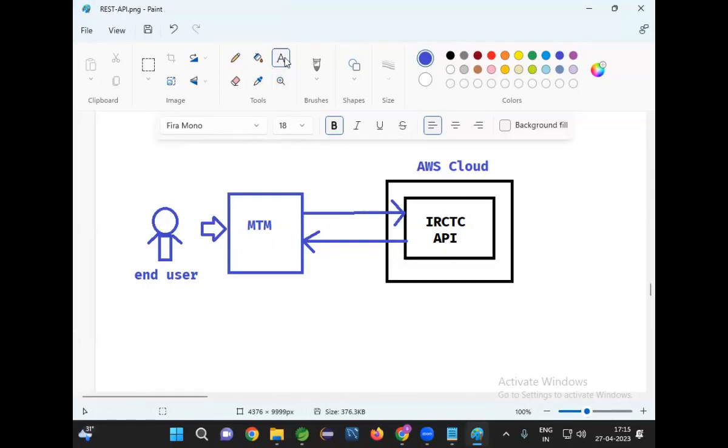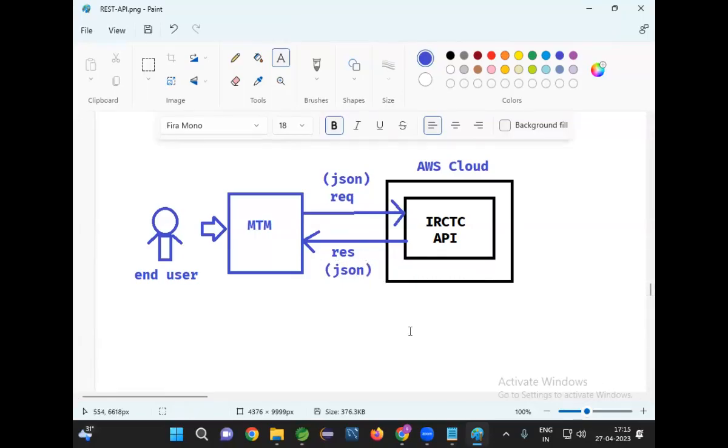Here, Make My Trip will send a request and IRCTC will give the response. This request will be sent with JSON data. Passenger data will go in the JSON format. IRCTC will provide the response also in the JSON format.